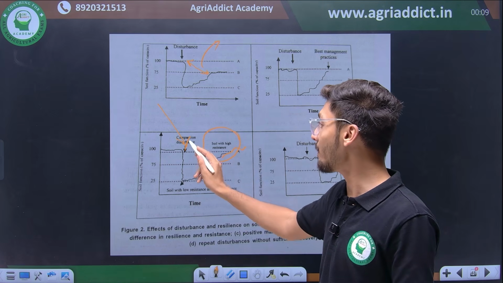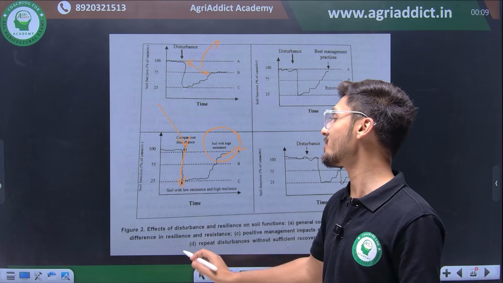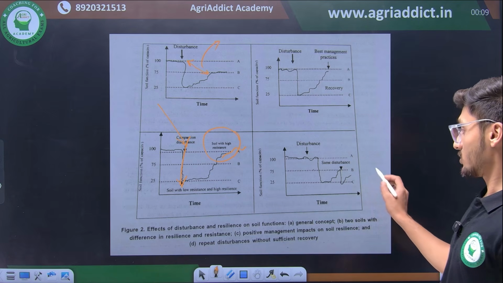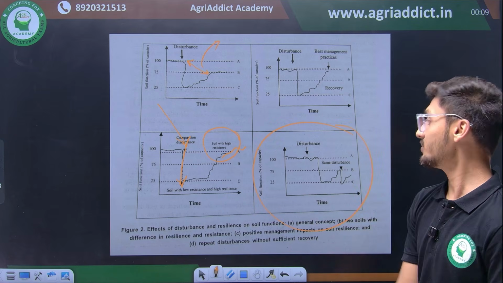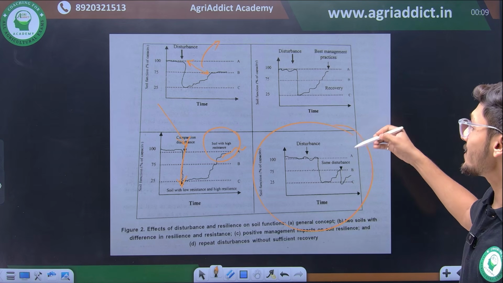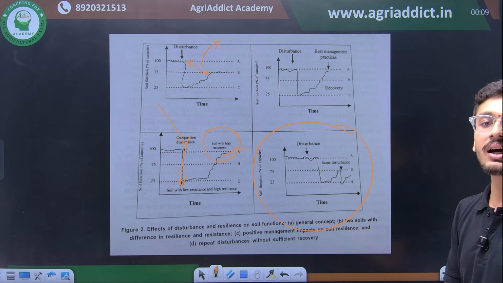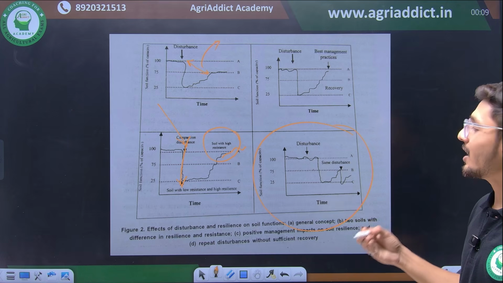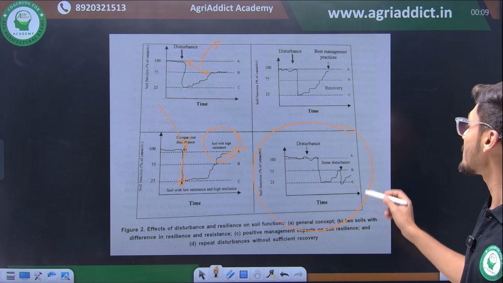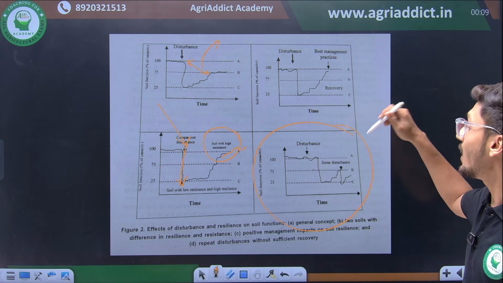But another soil sample, if the compaction disturbance is offered, will suppress down its functioning capacity to 25% and cannot return back. That soil will be with low resistance. So here is another important resistance and disturbance plot you can understand. When a set of repeated same disturbances are applied again and again. See, if we take 2 or 3 crops in an annual growing season, है ना, एक साल में अगर 2-3 क्रॉप्स लिए जाए तो सॉइल में इंटरकल्चरल ऑपरेशंस लगातार होते रहेंगे and the soil doesn't get time to return back to its original equilibrium and hence the functioning capacity of soil declines with time.